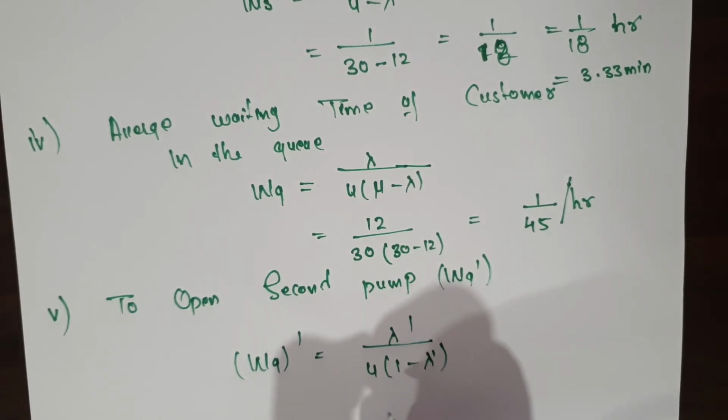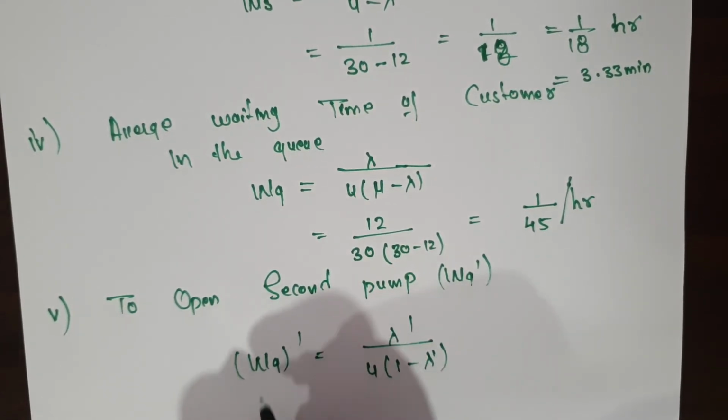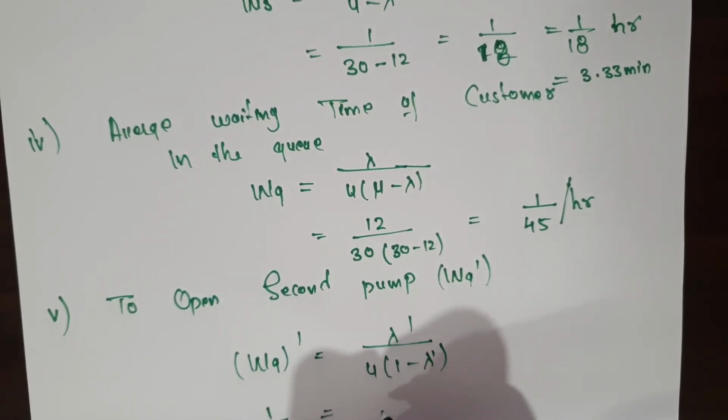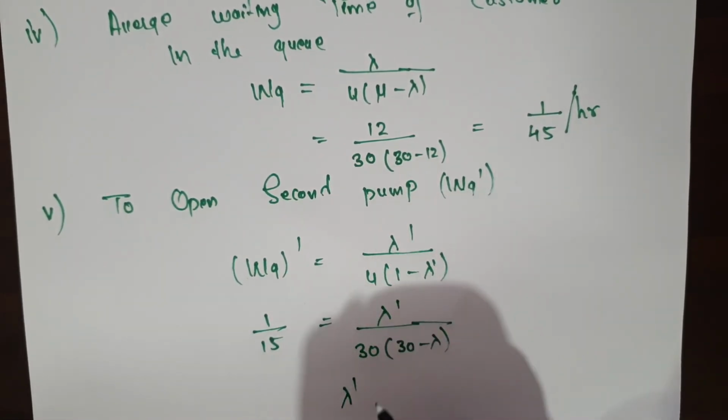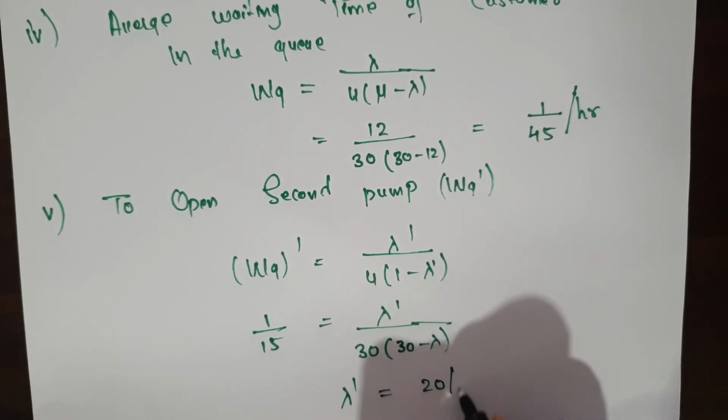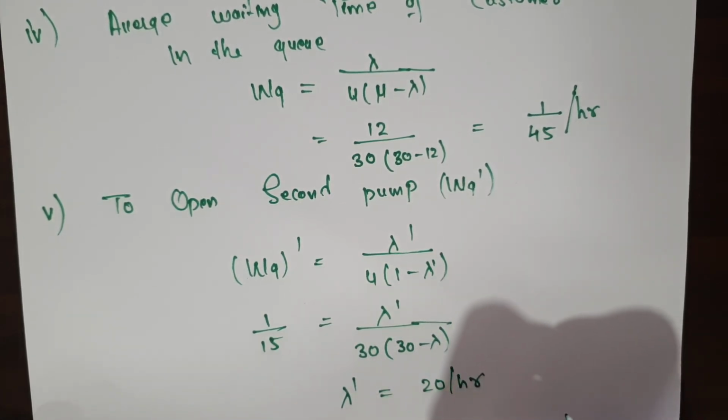So here you have to substitute the value. WQ dash is 1 by 15, and you have to find lambda dash, where mu is equal to 30, then 30 minus lambda dash. This 15 is given in your question. If you solve this one, you will get the value of lambda dash. Lambda dash is equal to 20 per hour.